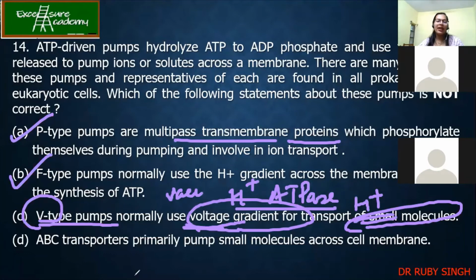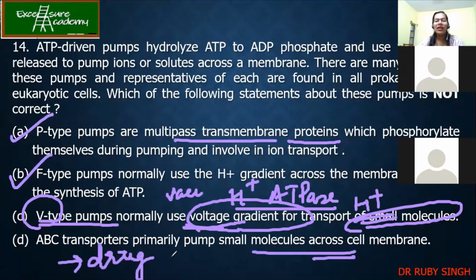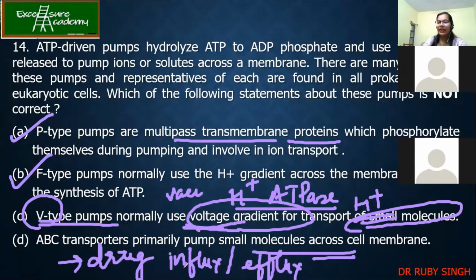ABC transporters pump small molecules because ABC transporters are related to drug influx or efflux. This is not taken, but just remember ABC transporters are meant for drug intake or pumping out. This I have mentioned, right?